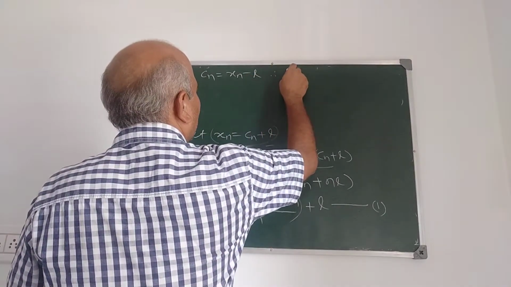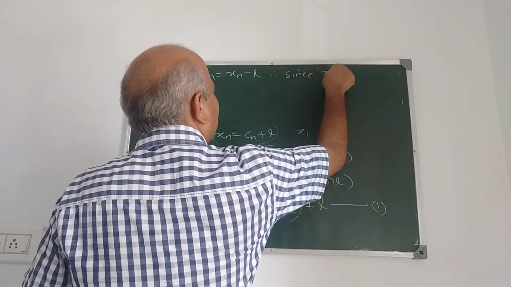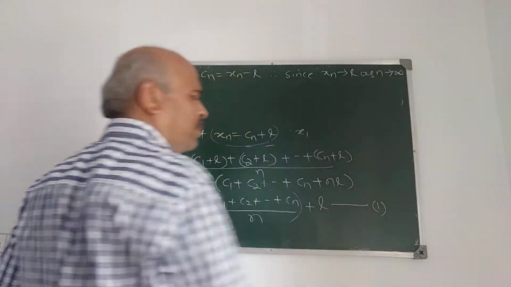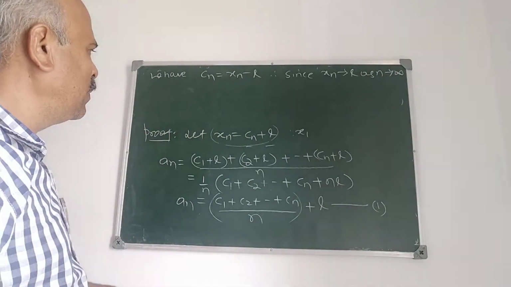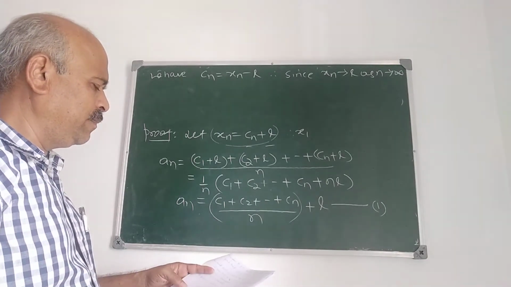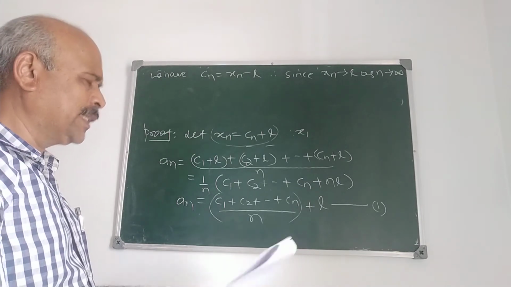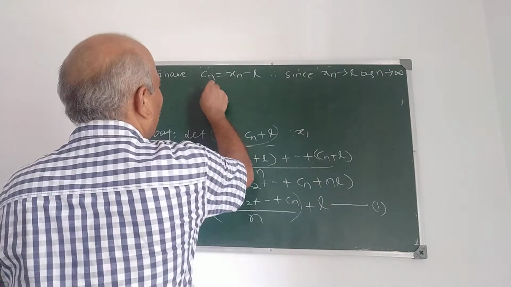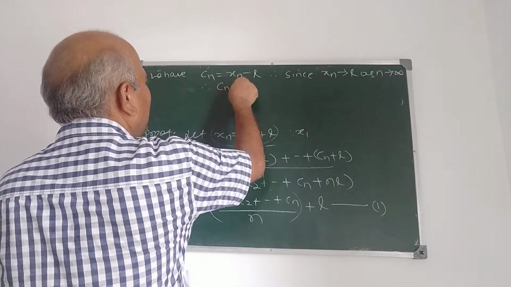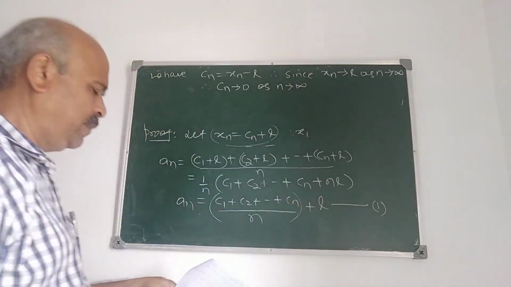Therefore, since xn tends to L as n tends to infinity. Why does xn tend to L? Because it is given that the limit of xn is L. Correct? See the statement. What is the statement? Sequence xn converges to L. Therefore, Cn tends to 0 as n tends to infinity.